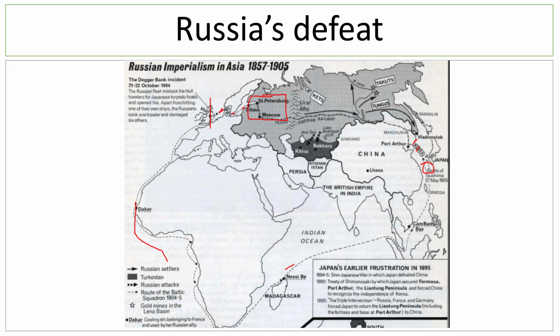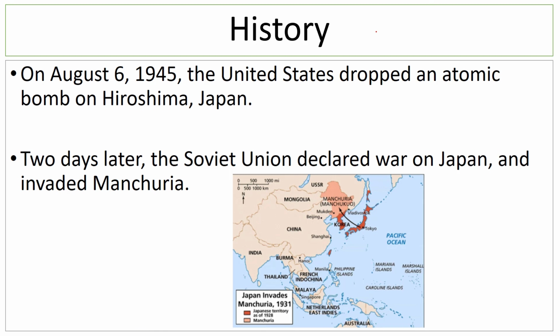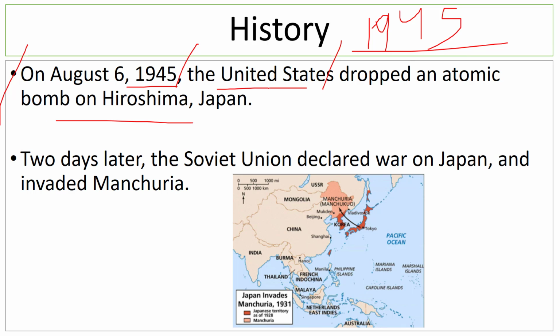Now from 1905 come back to 1945. World War II is nearing an end. On August 6, 1945, the United States of America dropped an atomic bomb on Hiroshima, Japan. Of course, it was a devastating blow to the Japanese Empire, yet they refused to surrender. It would take one more atomic bomb to make Japan realize that there is absolutely no way they can actually win this war.